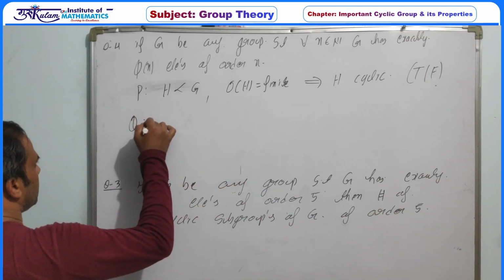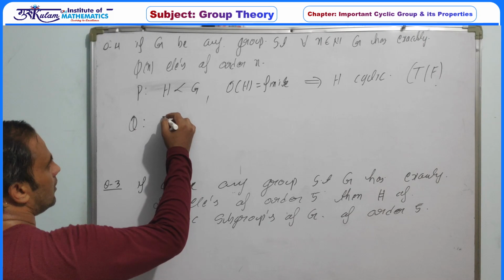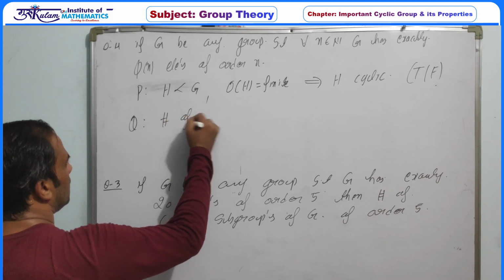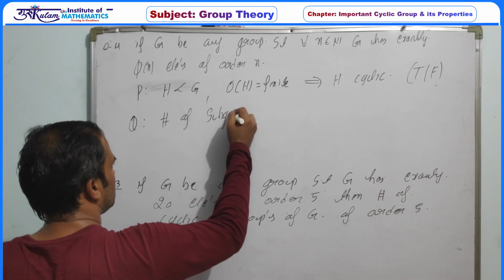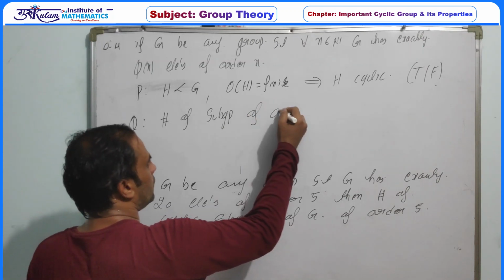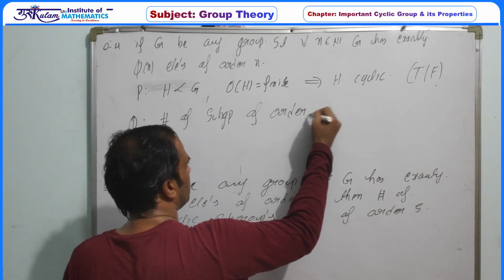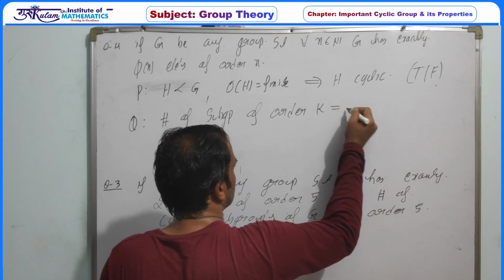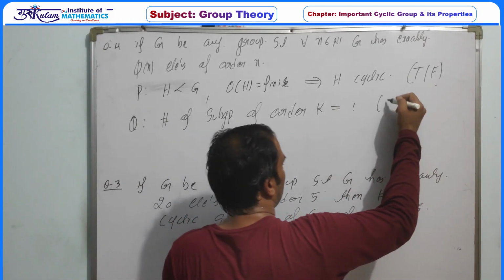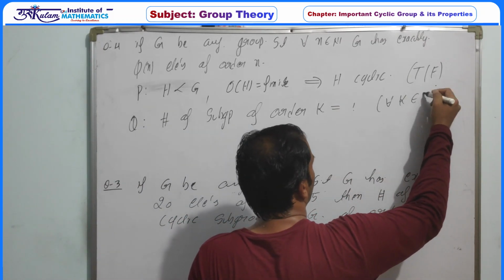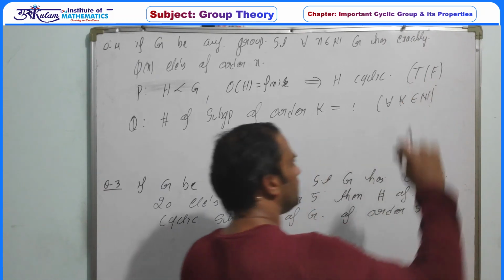The second statement is the number of subgroups of order k is 1 for all k belonging to the natural numbers.